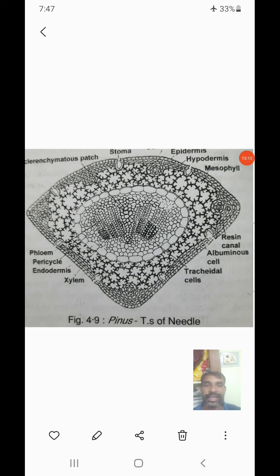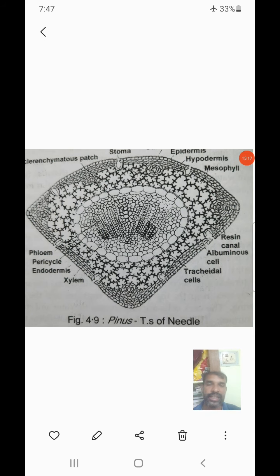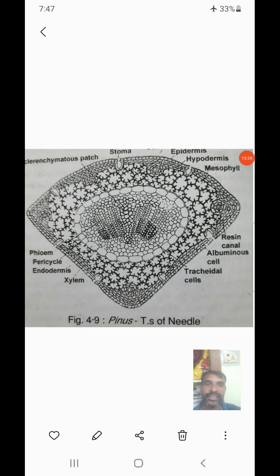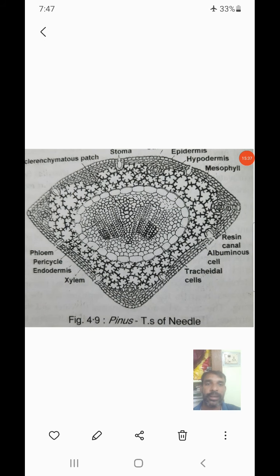That is, sunken stomata are present. The sunken stomata present is one of the important features of the xerophyte. And on the lower side, the mesophyll tissue is not differentiated into spongy and palisade tissue. The spongy and palisade tissue is an important feature of the angiosperms, but here the spongy and palisade tissue is completely absent. In place of spongy and palisade tissue, the mesophyll tissue is made of a different type of tissue, that is, arm tissue is present here.